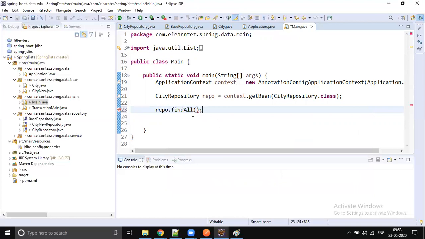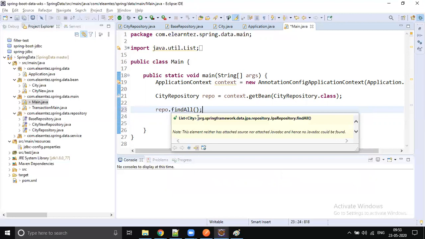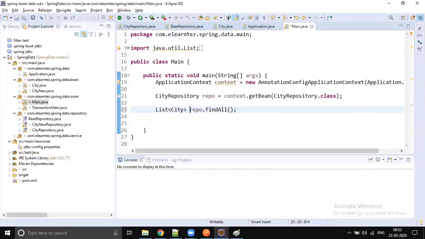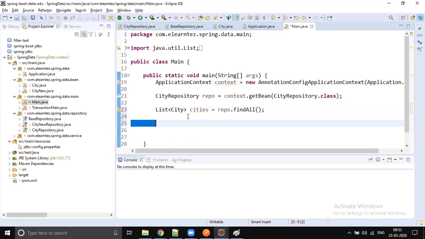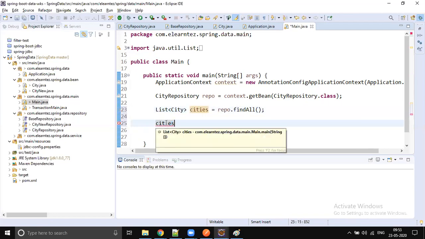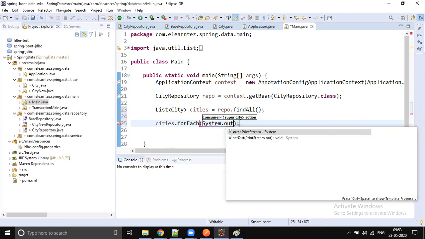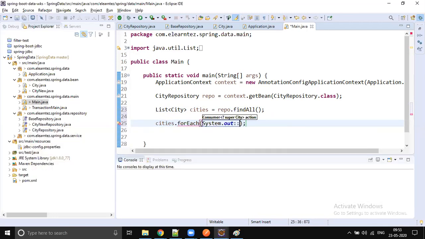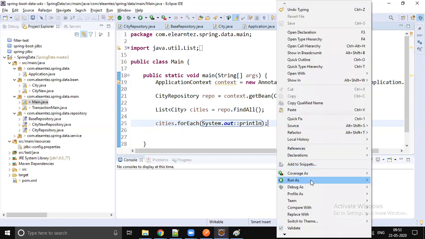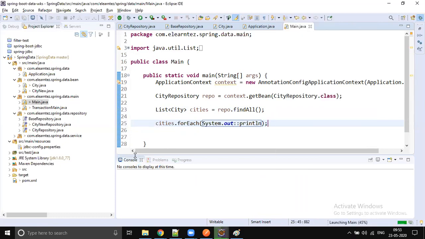What is it going to return? It's going to return a list of cities. So you mark the cities, call cities dot forEach, and just print each city's information on the console with System.out.println. Automatically the cities information is going to be fetched from the database and printed here. So let's run the Java application.